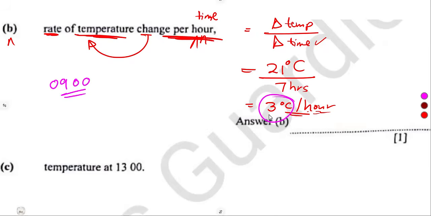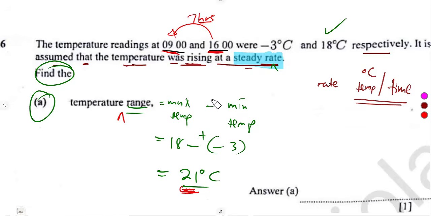So if we want to confirm that, we can go back there. If there's a change of 3 degrees Celsius per hour, and we've got 7 hours in between, we can find out what the final temperature is at the end.